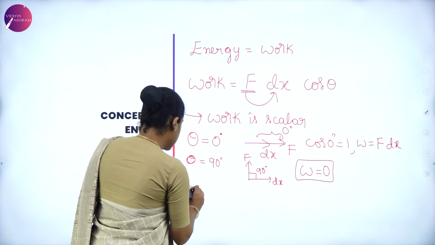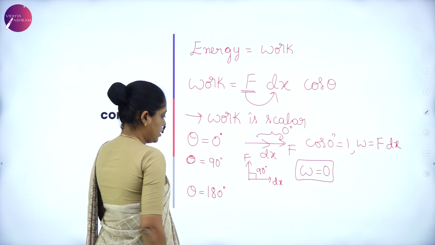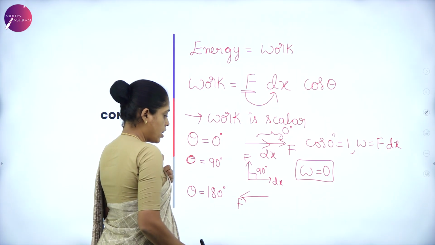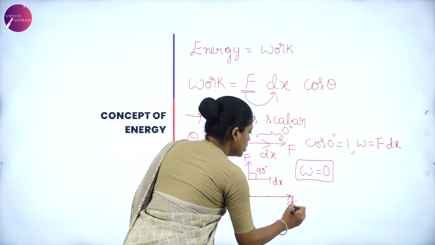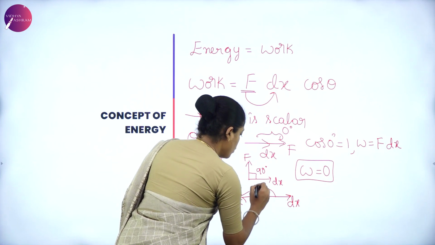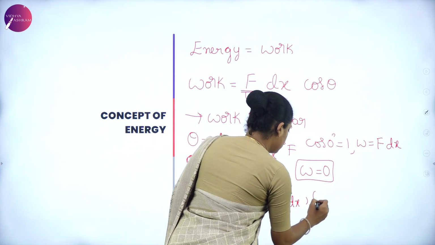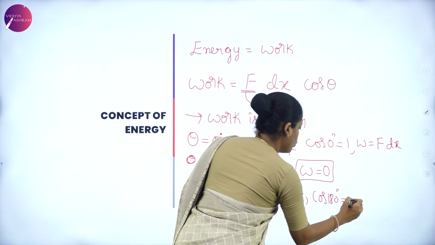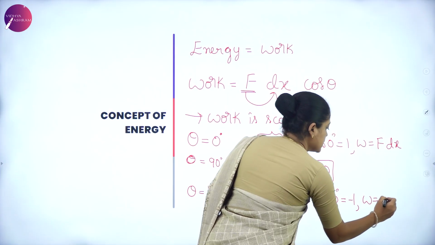And the last case is theta equal to 180 degree, where the force is applied and the displacement of the body is in opposite direction to the applied force, then cos 180 degree is equal to minus 1, and in this case the work done is negative.